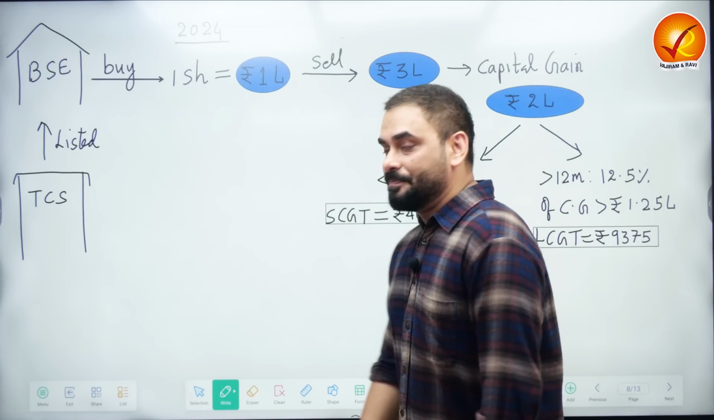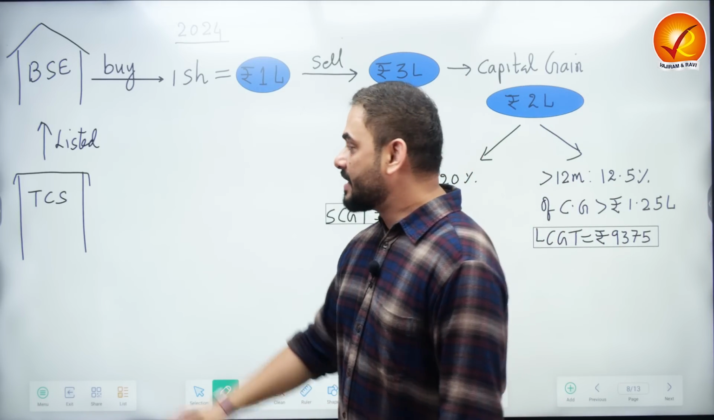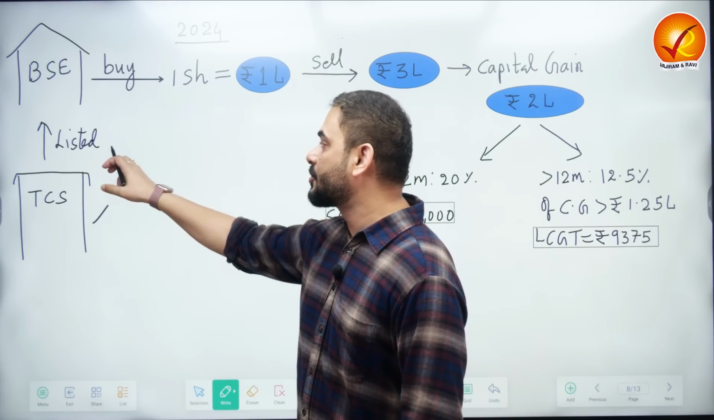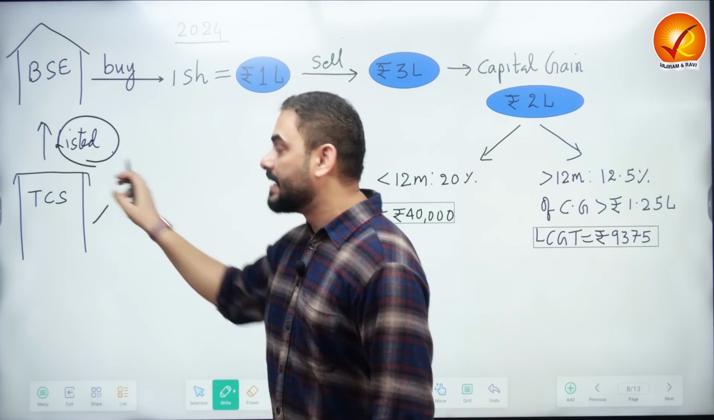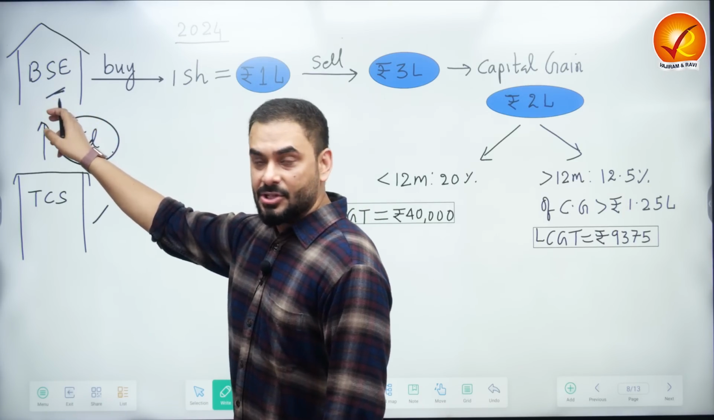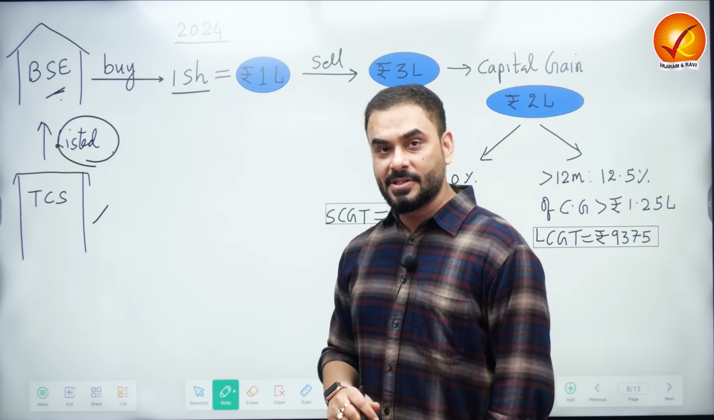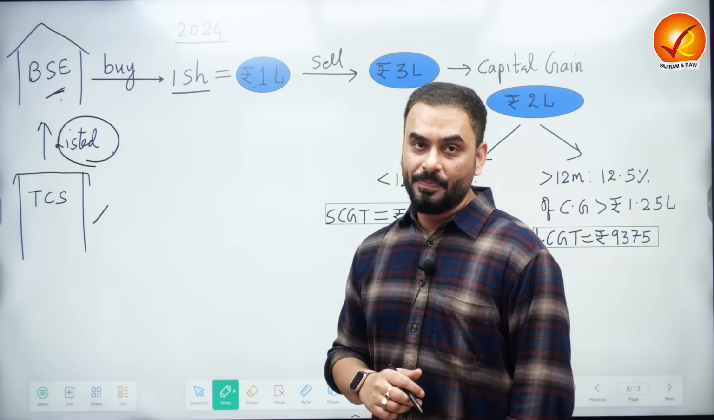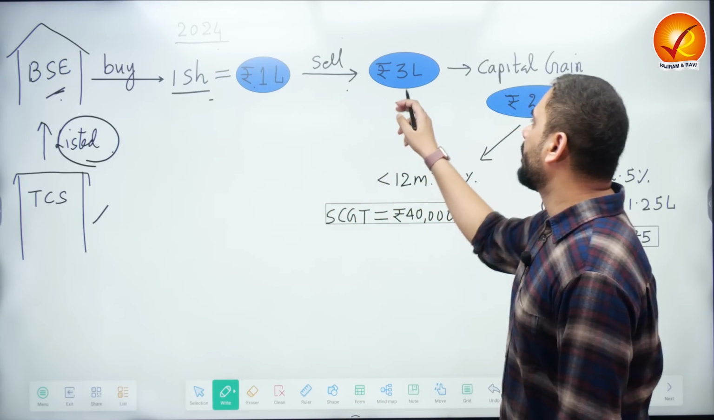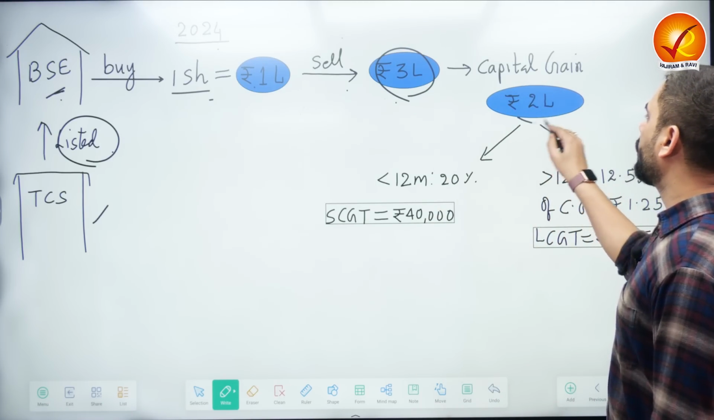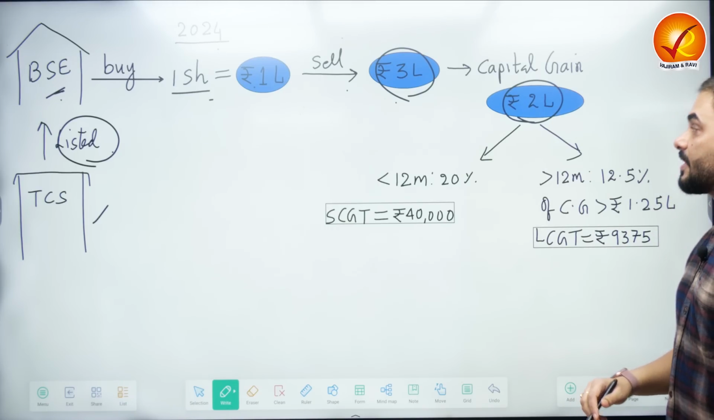Now, guys, let's repeat this example. Suppose there is a company called TCS, and imagine that you have bought a share of this company. This company is a listed company, isn't it? Suppose you bought the share at Bombay Stock Exchange. The price of the share is, let's say, 1 lakh rupees. When did you buy the share? 2024. Now suppose you sell this share for 3 lakh rupees. What is the capital gain that you make? 2 lakhs. 2 lakhs is the capital gain.